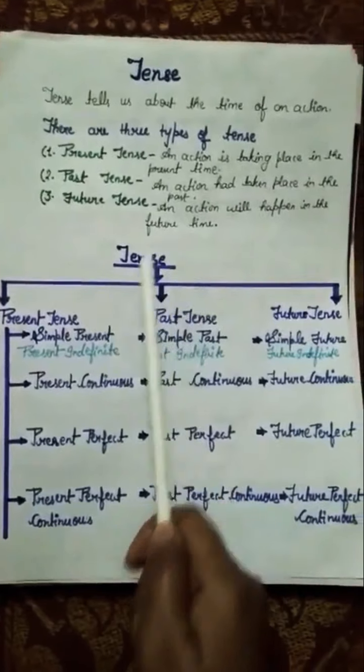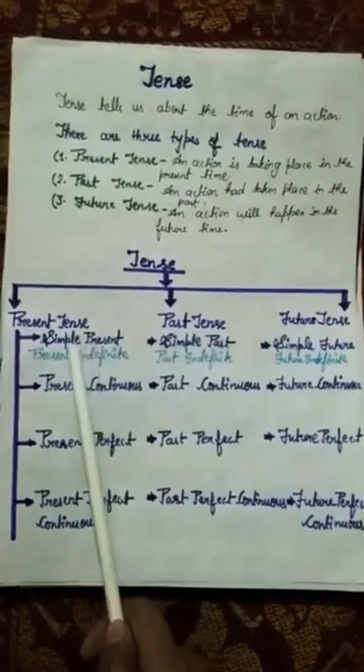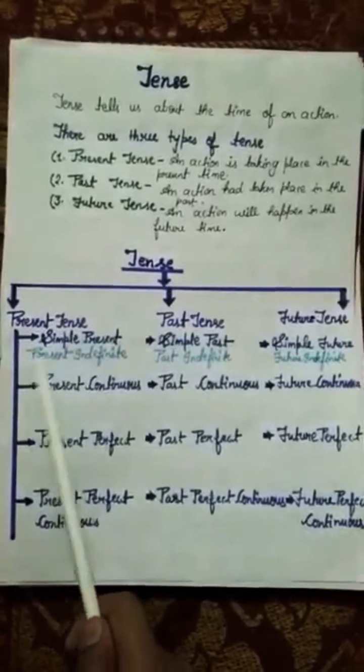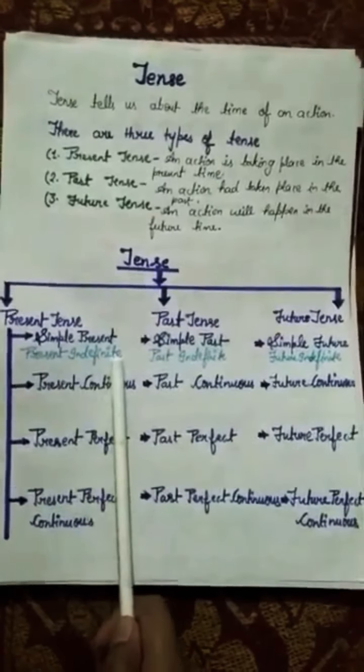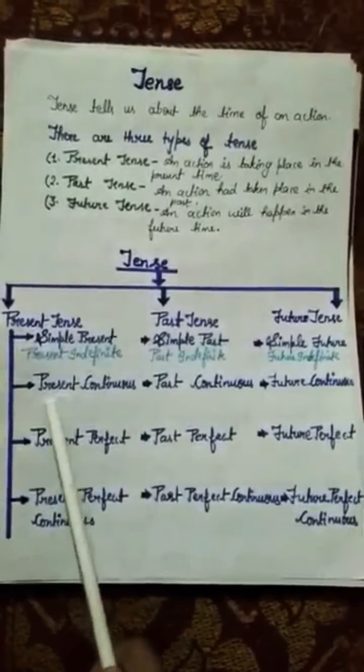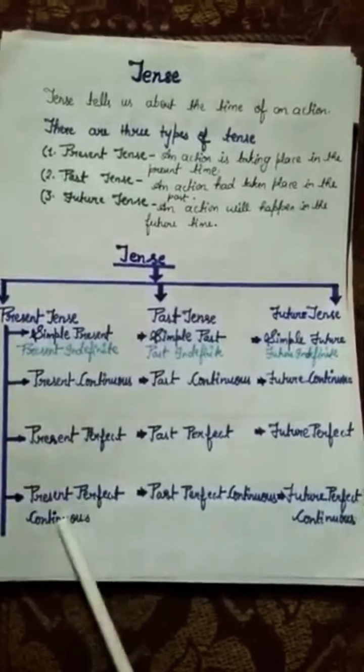Okay, let's see this figure. Each tense has its own types. First is simple present. It is also called present indefinite. Second is present continuous. Third is present perfect. Fourth is present perfect continuous.